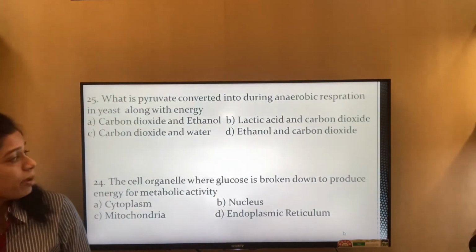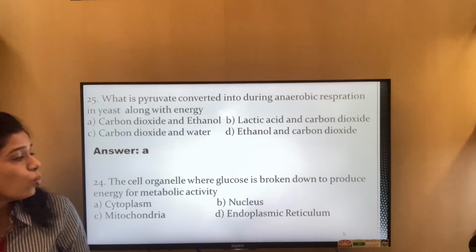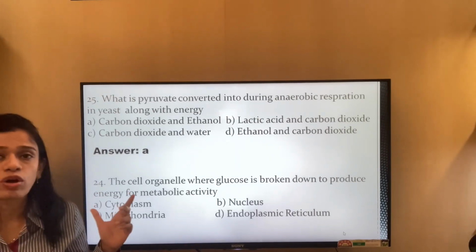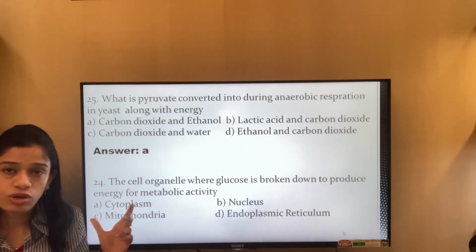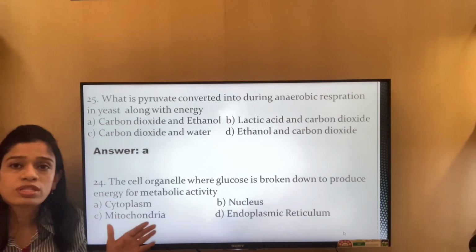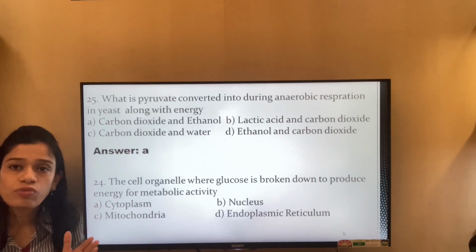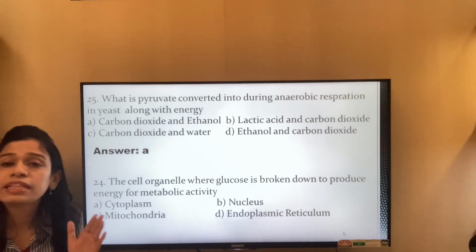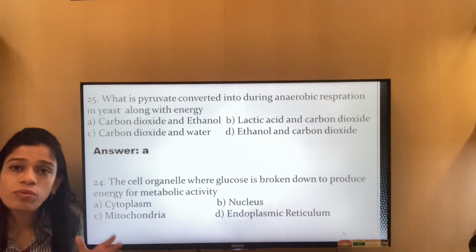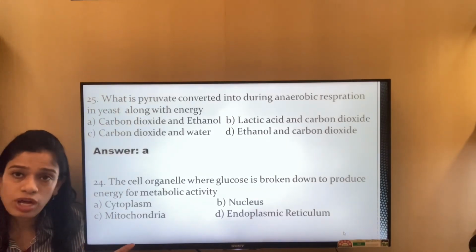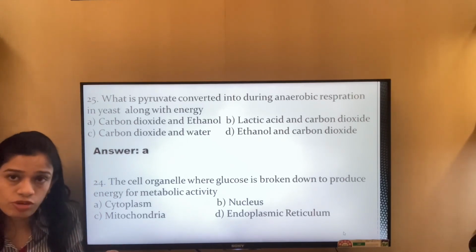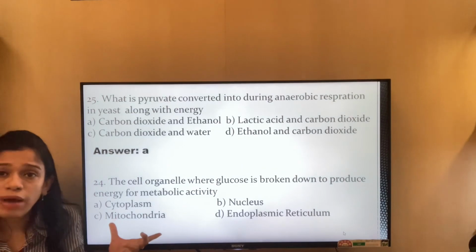So it is option A. The cell organelle where glucose is broken down to produce energy from metabolic activity. So they are talking of the production of energy where glucose is broken down. See, glucose is broken down into pyruvate in the cytoplasm, but that does not release any energy. After that pyruvate is formed, it gets again broken down into carbon dioxide, water and energy. Now this energy that is released during the process of respiration takes place in mitochondria.